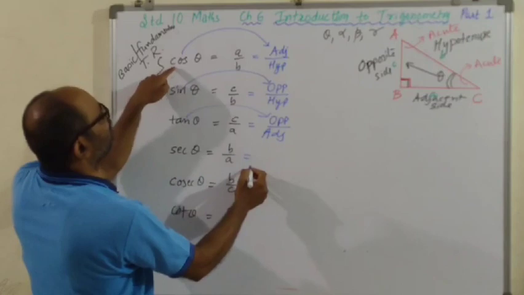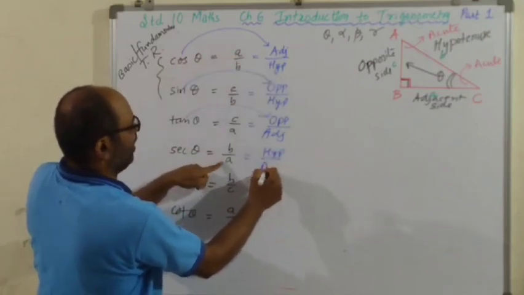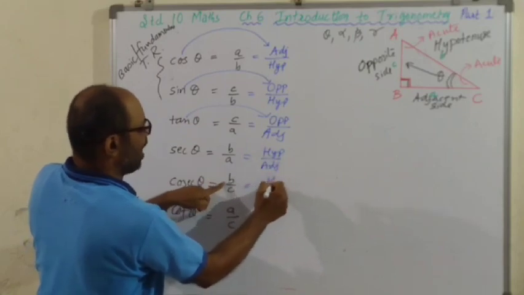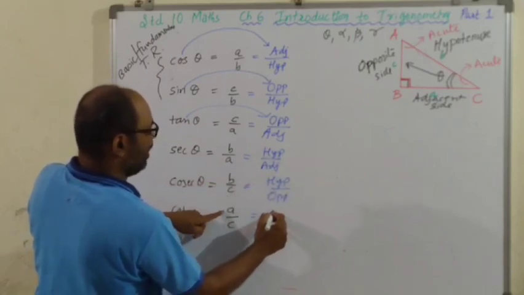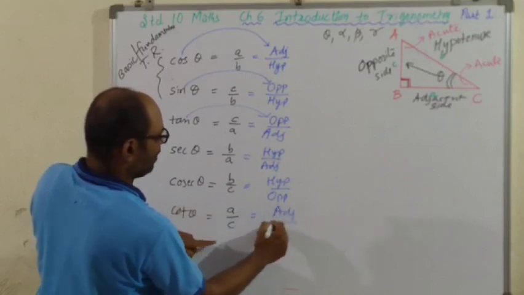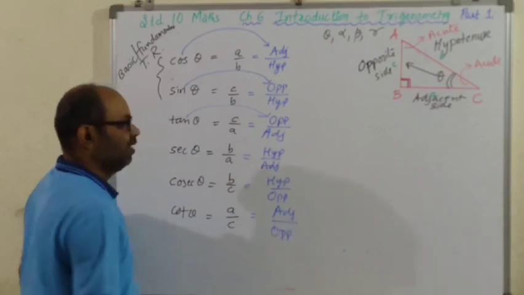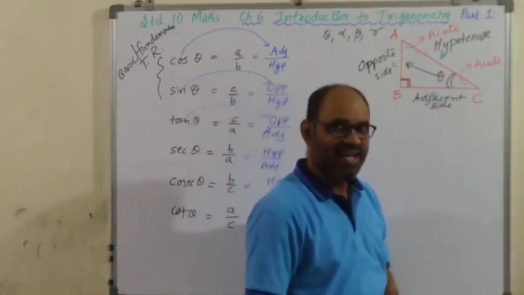Take sec as the inverse of cos, so that is hypotenuse B or A is adjacent. B is hypotenuse and C is opposite. A is adjacent or C is opposite. So please remember this. आपको लर्न बाय हार्ट करना ही है.